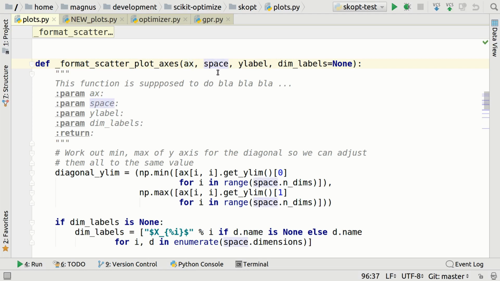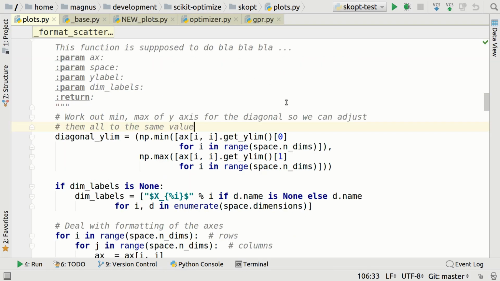Is that like outer space? Is that like a spaceman? Y label. Dim labels. We don't know. Okay, so let's move on.